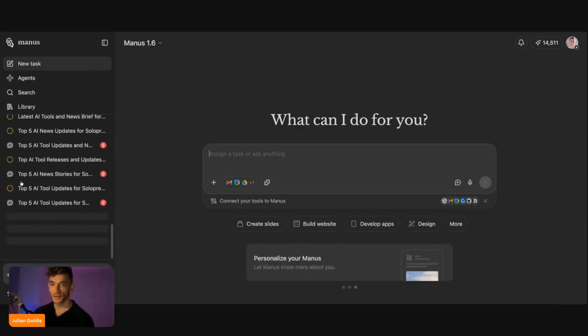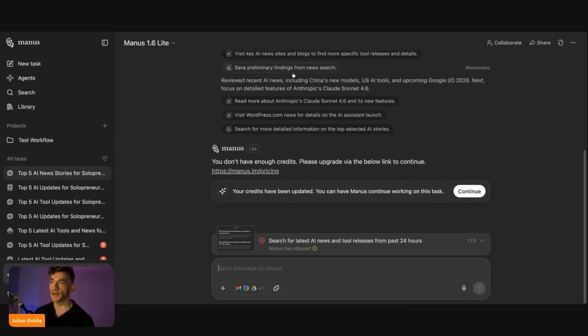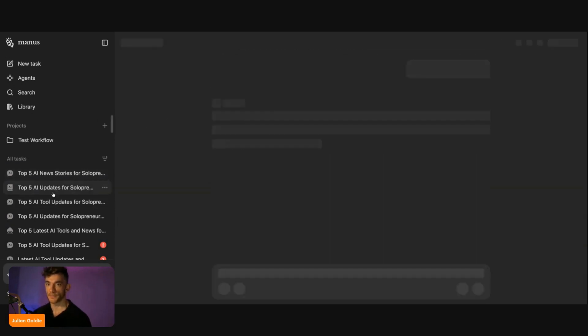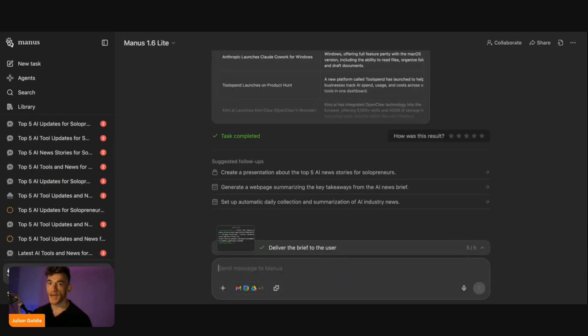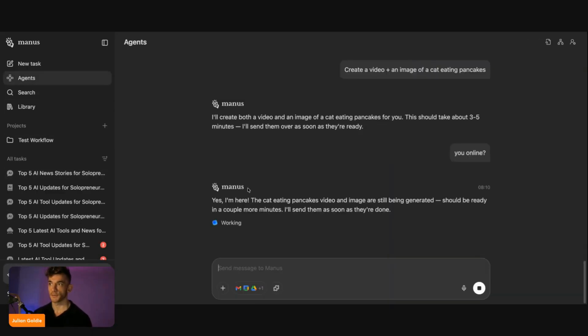And then, for example, here, we even got stuff like the top 5 AI news stories in our niche and stuff like that, right? So you can see how this works daily. But yeah, anything that you can do inside Manus, you can do inside Telegram now and just operate it from the cloud. You can actually go over to the agents chat on this section, and this is the same conversation that you've got with Telegram, but you can see what it's working on and what the progress is.